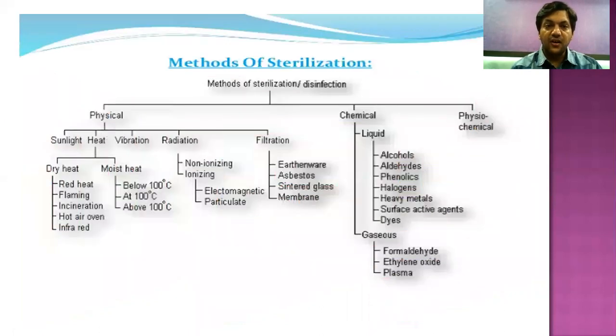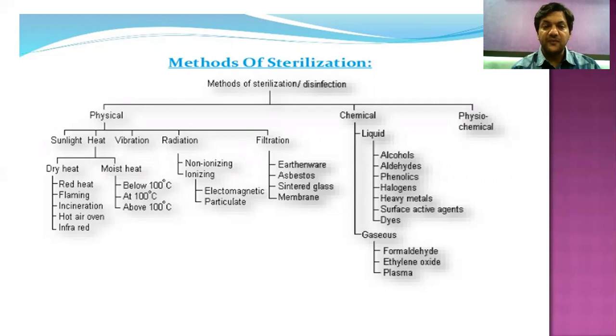Here we have listed all the methods of sterilization, which are divided into three parts: physical, chemical, and physicochemical methods of sterilization. Physical is again divided into sunlight, heat, vibration, radiation, as well as filtration. Chemical methods are divided into liquid sterilization and gaseous sterilization.